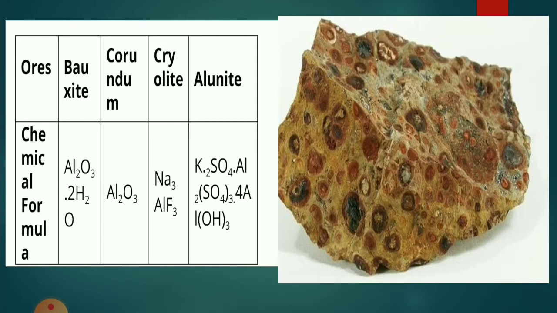These are bauxite, with chemical formula Al2O3.2H2O or Al2O3.nH2O; corundum, which is Al2O3; cryolite, Na3AlF6; and alunite, which has many substances in it, K2SO4, Al2(SO4)3 and so on, in mixed form. This is an ore of aluminium. You could see how it looks. Wherever you find this type of stone, it has a lot of aluminium in it.